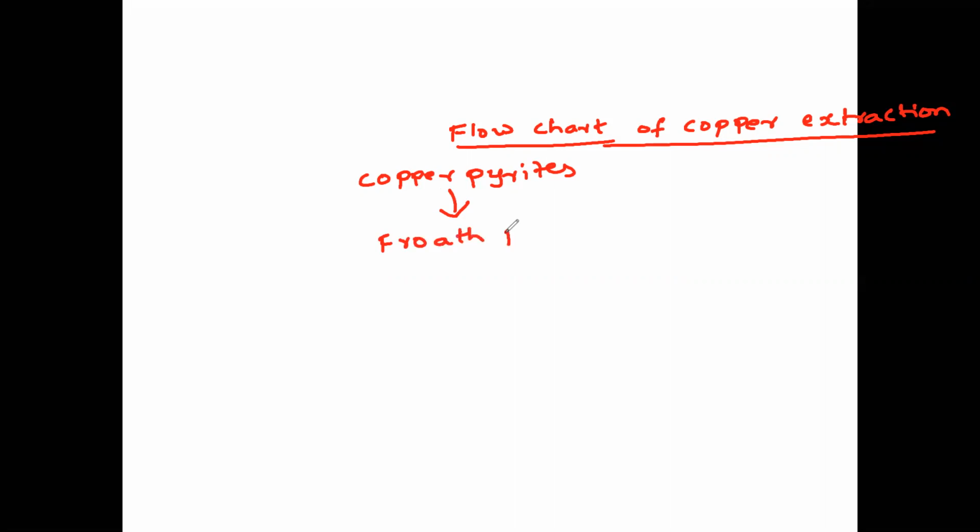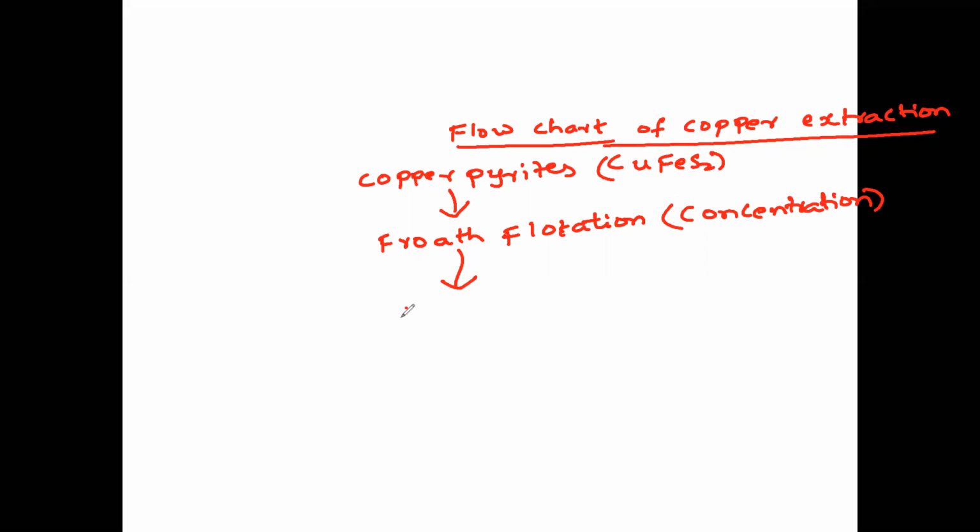First step, what will you do? Froth flotation of copper pyrites, because copper pyrites is CuFeS2. So concentration of copper pyrites takes place by means of froth flotation. Second, after froth flotation, we have to do roasting.